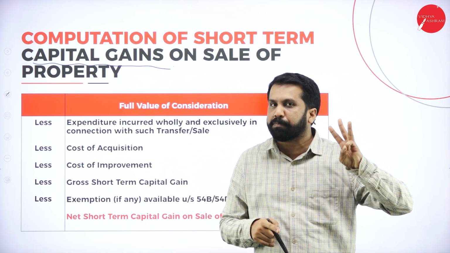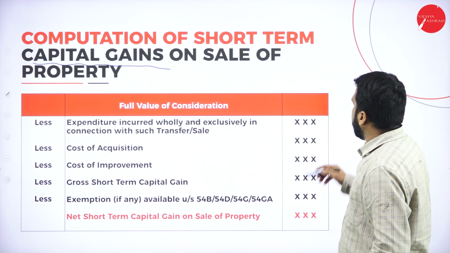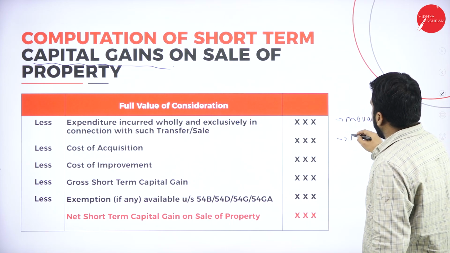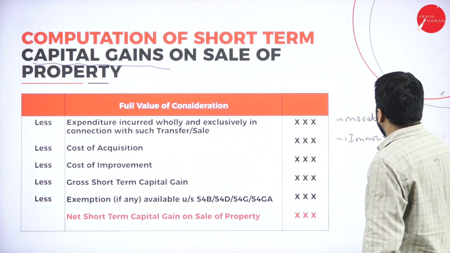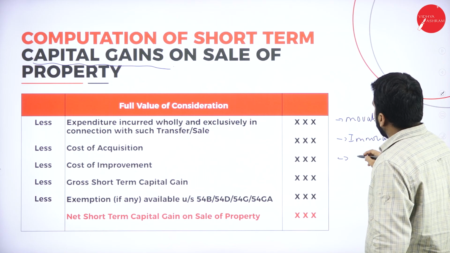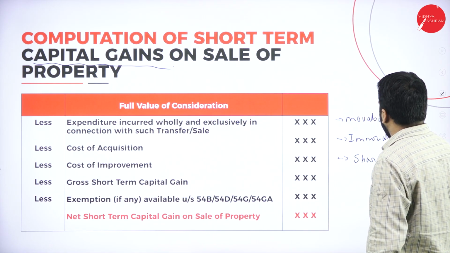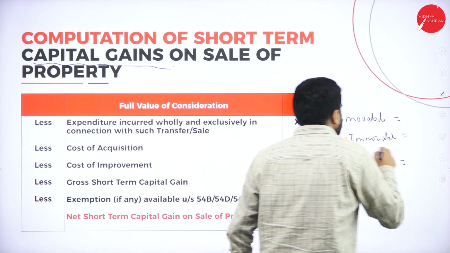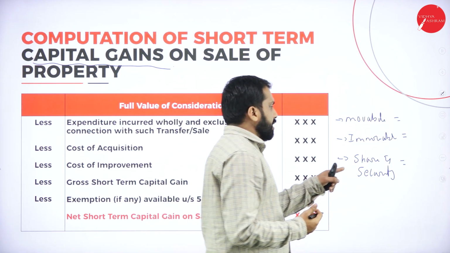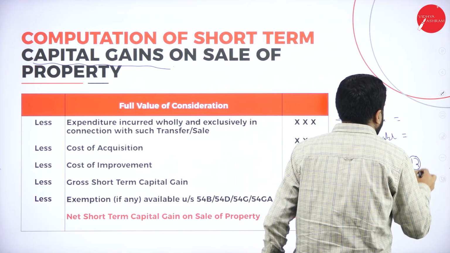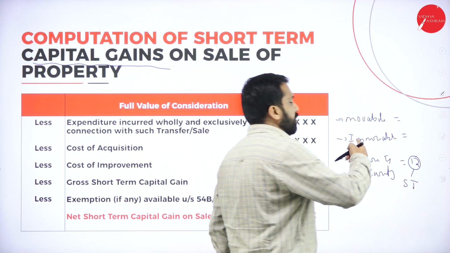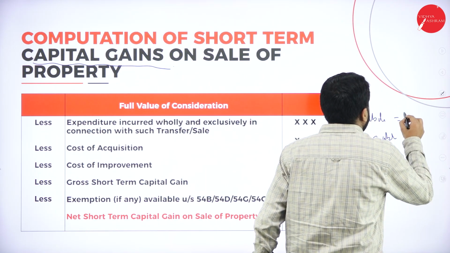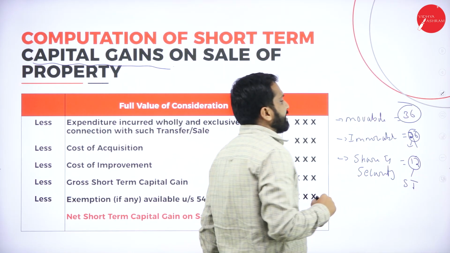Which is a pakka, which is a perfect one? Remember, if it is movable, if it is immovable, if it is shares and security. In case of shares and security, up to 12 months is short term, above 12 months is long term. If it is immovable, 24. If it is movable, it is 36 months.